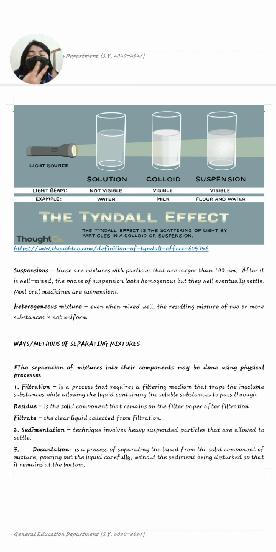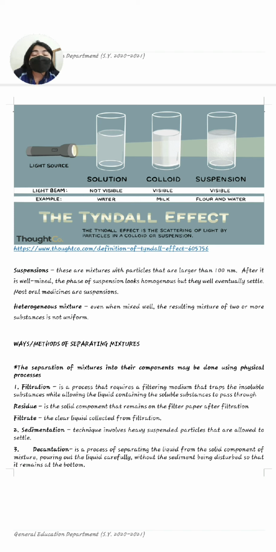Even though the two substances are mixed or combined, and even though the other substance is dissolved, there are changes in the color of the mixture. For example, if you mix powdered milk into water, eventually the powder will be dissolved, but the change is in the color itself. If we compare it with water, water has no color, but once there is milk, of course the change of color is there.